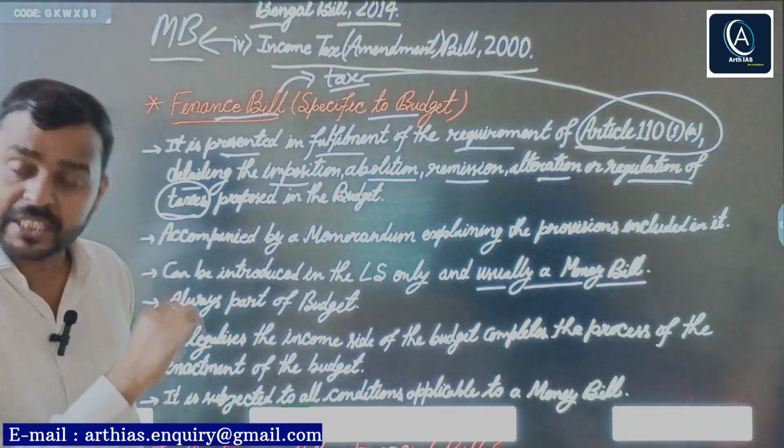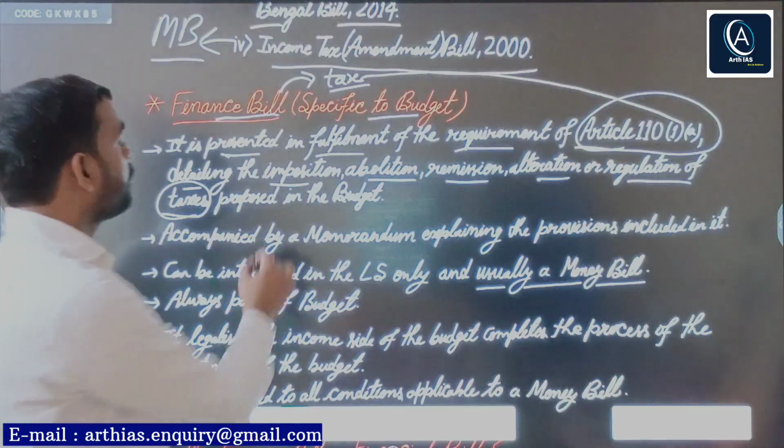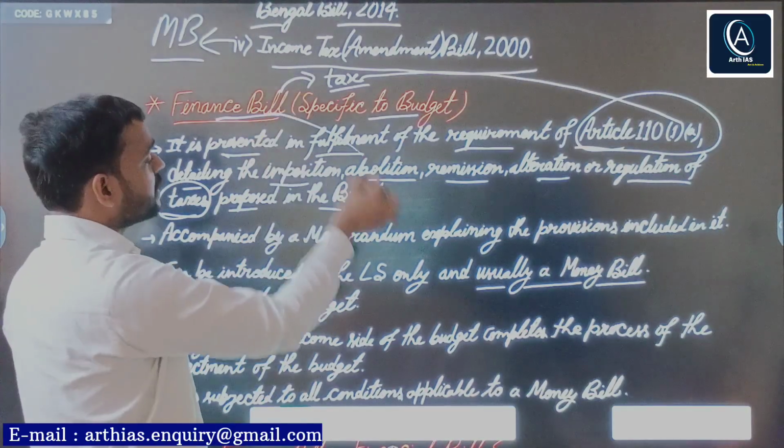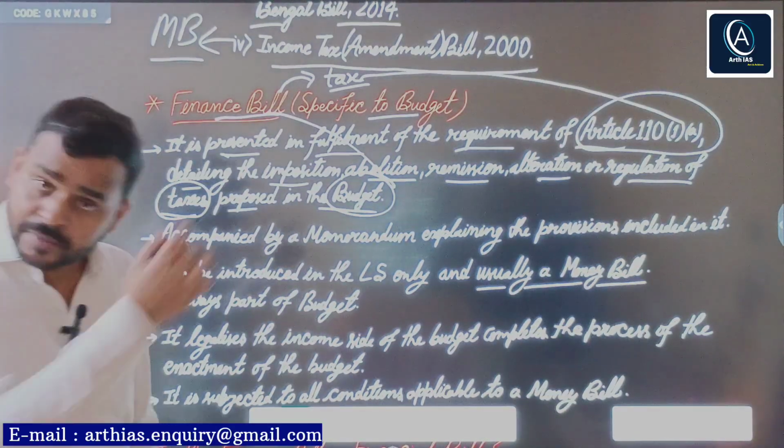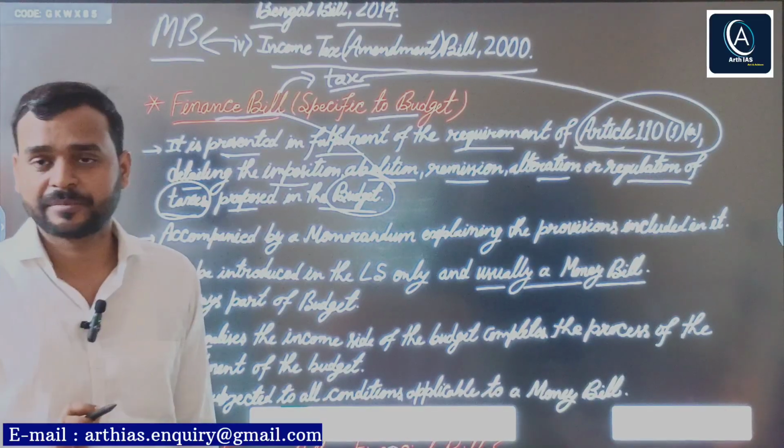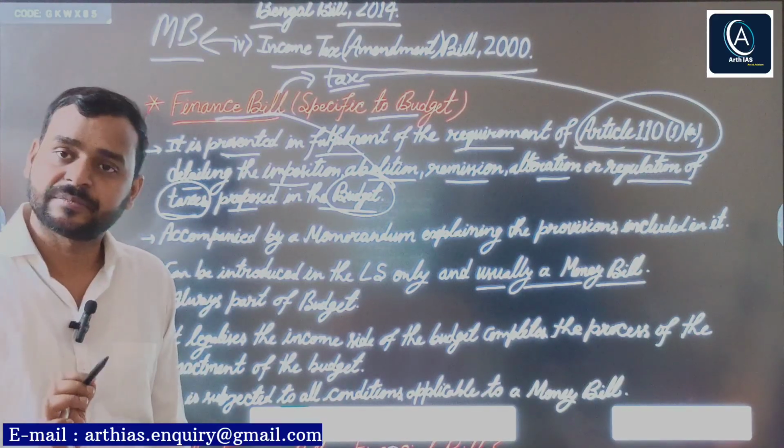Any kind of tax, whether direct or indirect, proposed in the budget. It is always presented along with the budget every year.